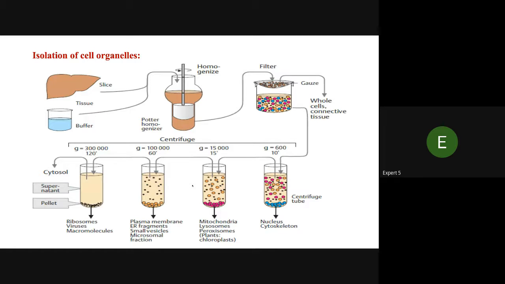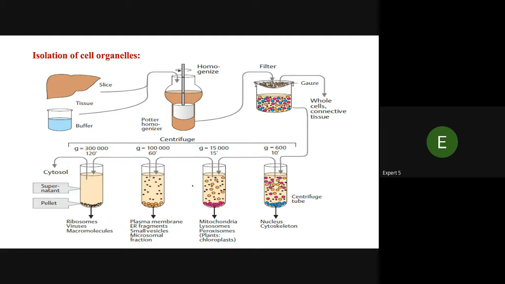Here we have taken the example of liver cells. First, we homogenize the slices of the liver cells and after that filter, and we will get whole cells and connective tissue in the above part, and the inner part we will centrifuge. First we will get nucleus and cytoskeleton at 600 speed.